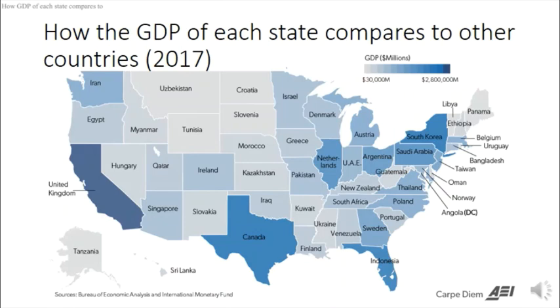So let's take a look at this graph. What this graph does is compare the GDP of each state. Granted, these data are a little old, they're from 2017, but they compare the data of each state to countries with comparable GDP. By way of comparison, Virginia, our state, has a GDP of about $435 billion.